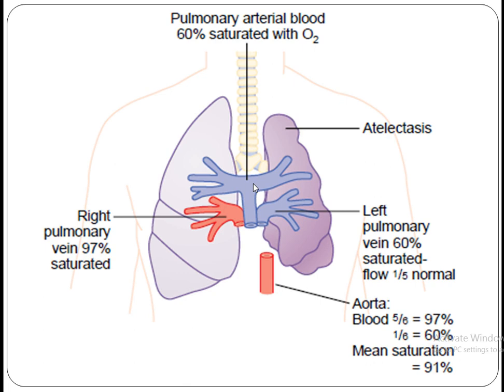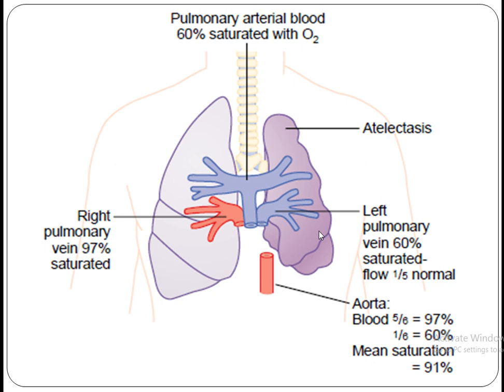But one more thing is that from the healthy side we are getting 5/6 of the blood in the main vessel coming from both of the lungs. So what happens? Because of the shrinkage of the size of the lung, we are getting just one part out of 6 from the diseased part.